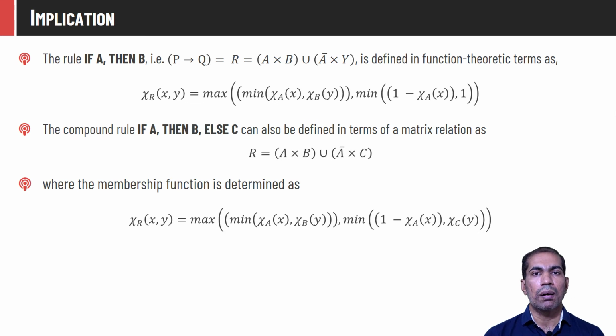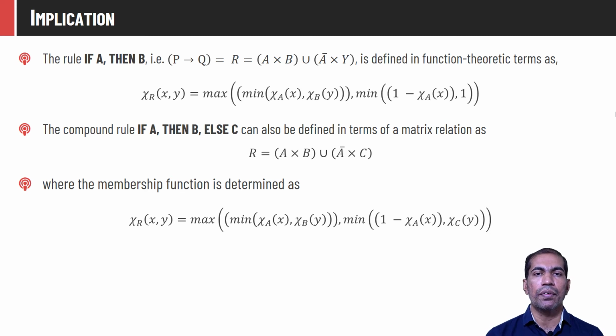And if we have a compound statement like if A then B else C, then in that case the relation matrix for this entire statement is given as R equal to A cross B union A bar cross C.